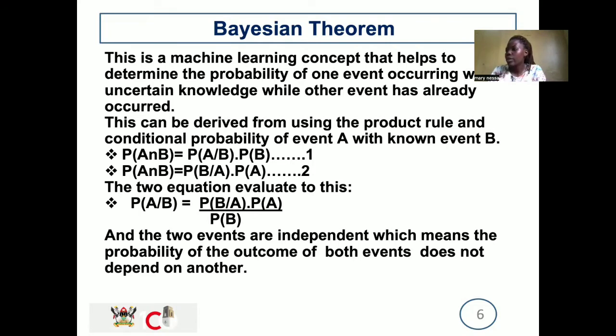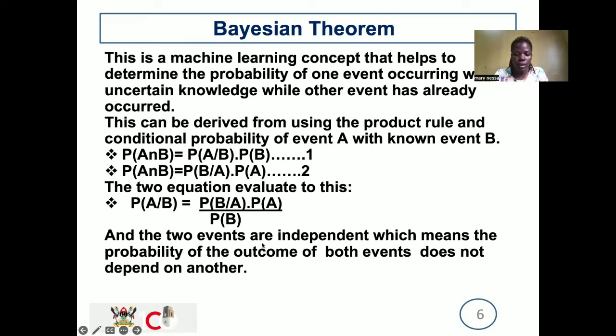For example, we are saying, if I go to the hospital, I'll get healed. The condition there is that if I go to the hospital, I will be healed. That makes it a necessity that if I go to the hospital, I will get healed. And we have these two equations here, and we are saying the probability of A union B is this and this, and we are making the probability of A given B the subject to derive this equation for the Bayesian theorem.